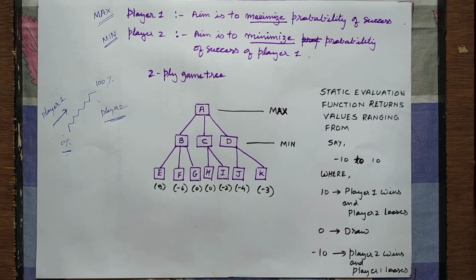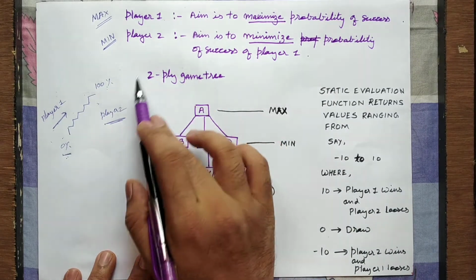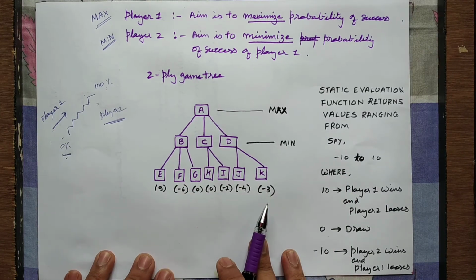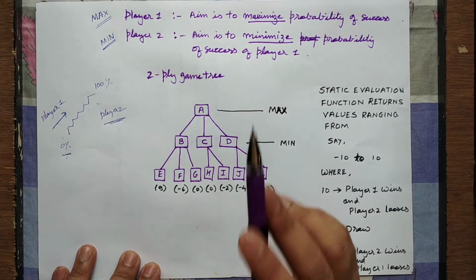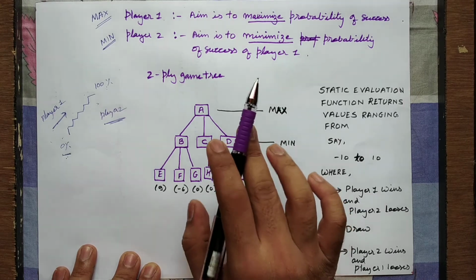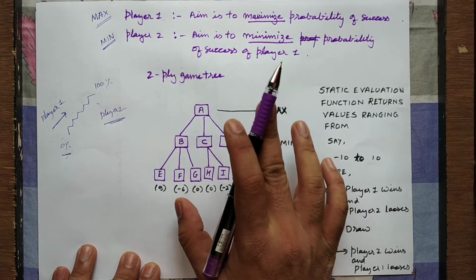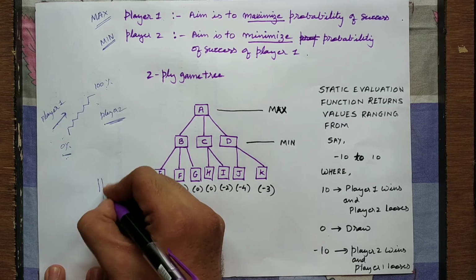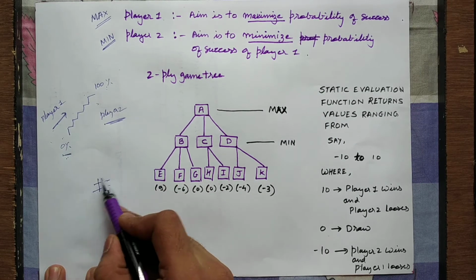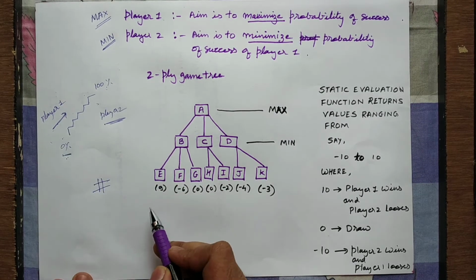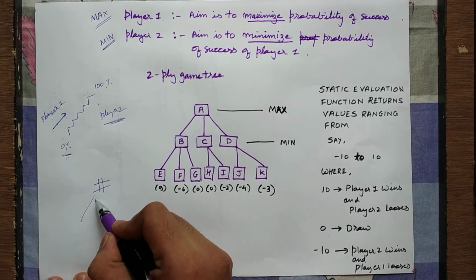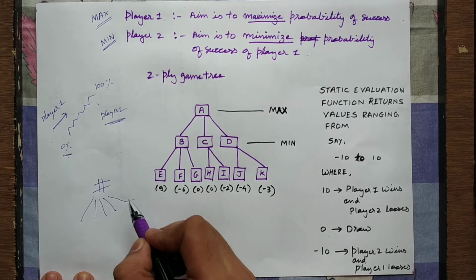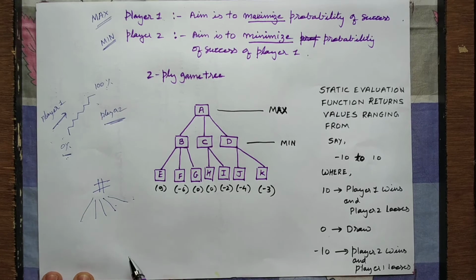So this is an example of a two-player game tree. As you can see, whenever we play a game, the game is basically played in turns. Consider the simple tic-tac-toe problem. Initially, we have 9 vacant blocks. Now how many possible moves does player 1 have? We have already seen player 1 has altogether 9 possible moves.